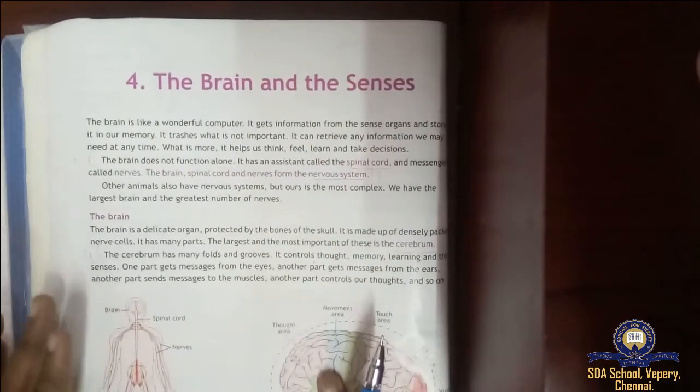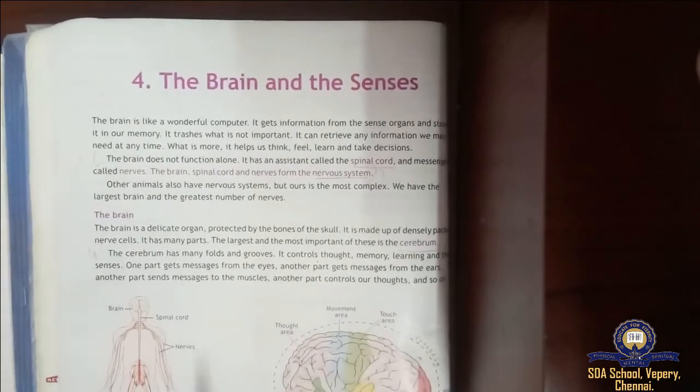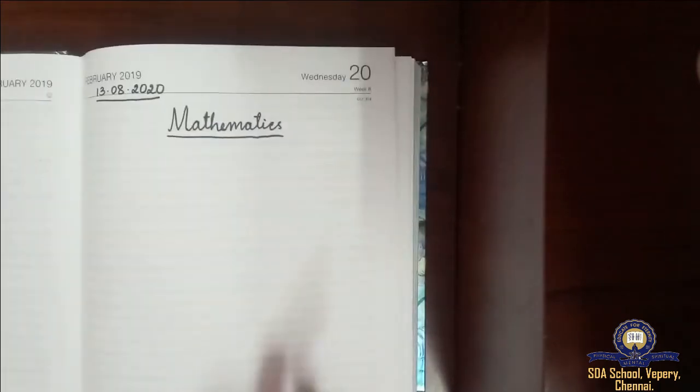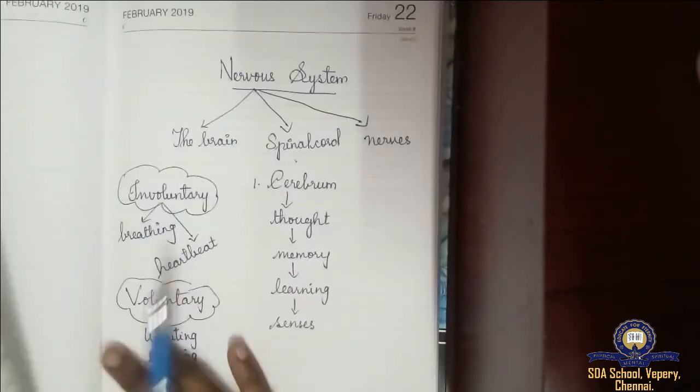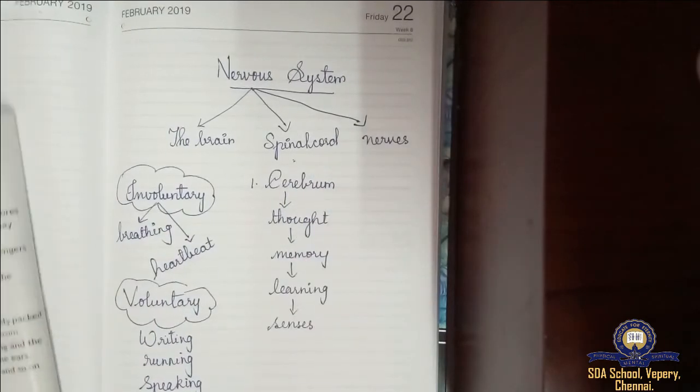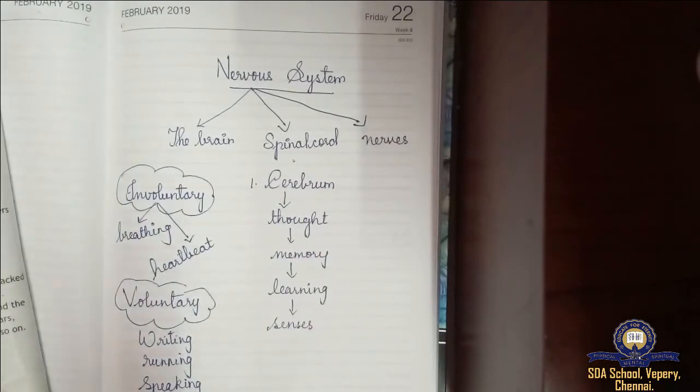How does the nervous system form? The brain, spinal cord and the nerves. We saw the brain, spinal cord and nerves, right? The brain is a very delicate organ protected by the bones of the skull. The brain has many different parts.